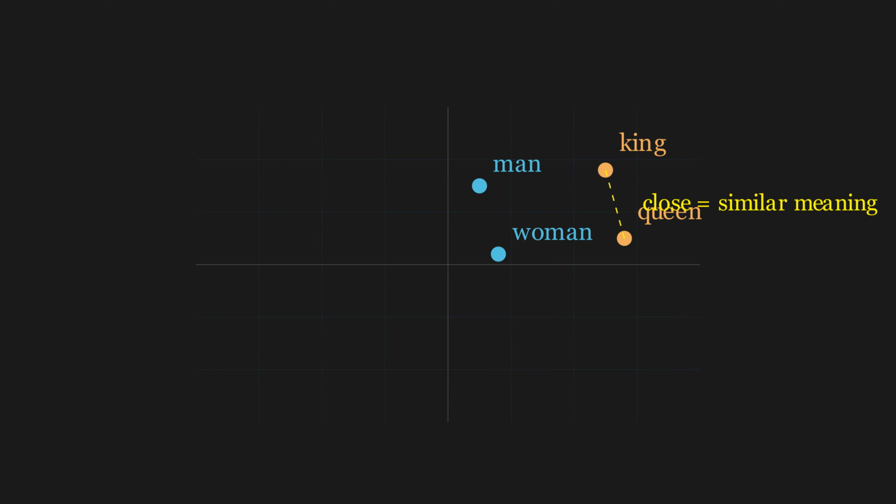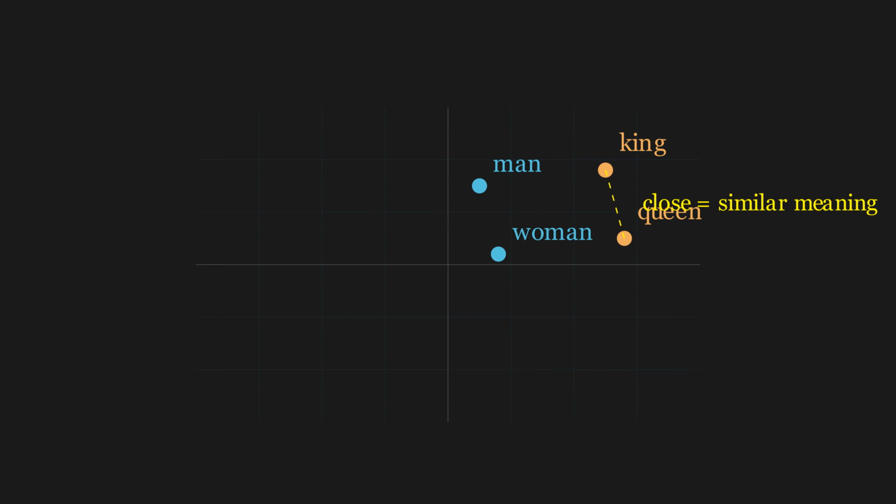Once you see vectors, you see them everywhere. A 1,000 by 1,000 pixel photo, each pixel has red, green, and blue. That's 3 million numbers, a vector in 3 million dimensional space. But here's where it gets really interesting. AI can also turn words into vectors. In a model called BERT, the word king becomes a vector with 768 numbers. The word queen becomes another vector nearby, and the distance between them captures their meaning.